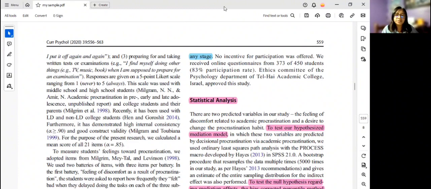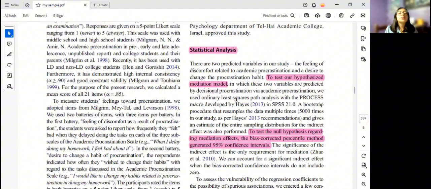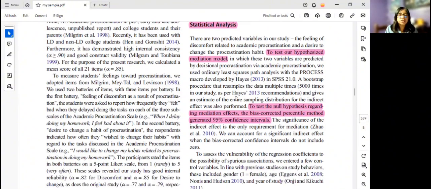So here we also have a statistical analysis. Here the authors proceed to analyze the patterns and trends that they are going to present later in the results. They explain that they test a hypothesized mediation model, which has two variables predicted by decisional procrastination.